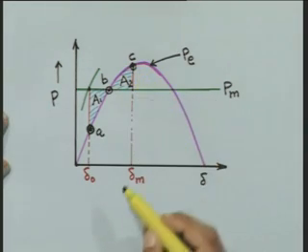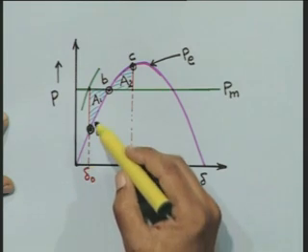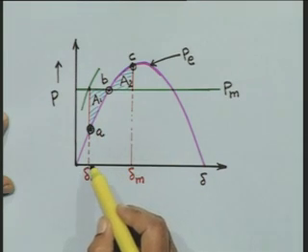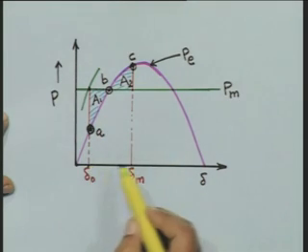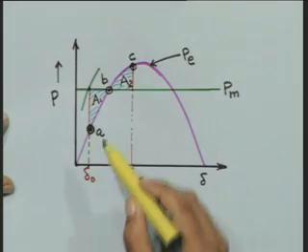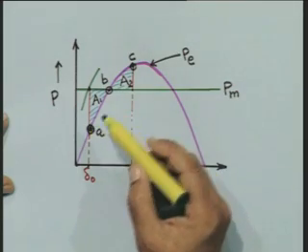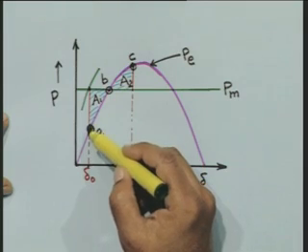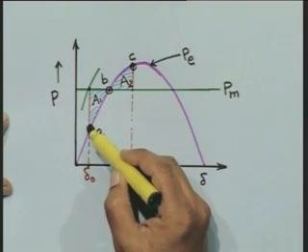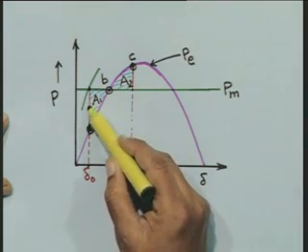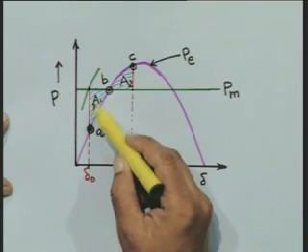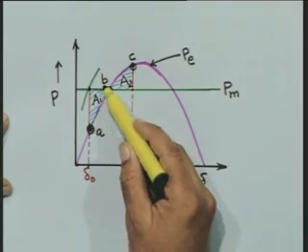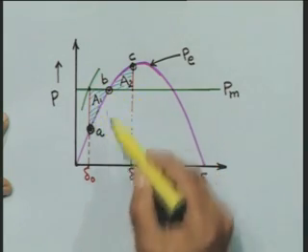And therefore, for the system to be stable, the rotor will swing from delta naught to delta m, and the area under the accelerating power curve, which is obtained by subtracting, is given by this difference, and this area should be 0.